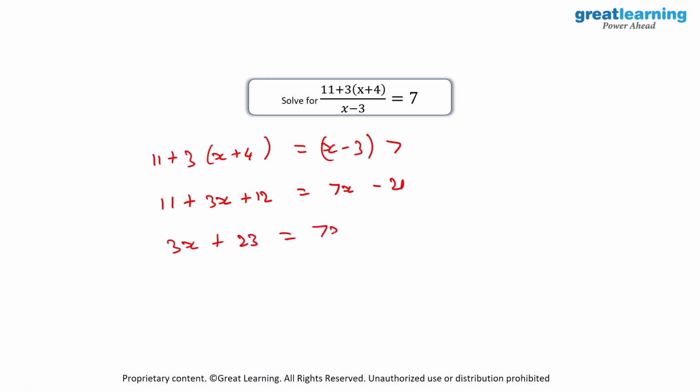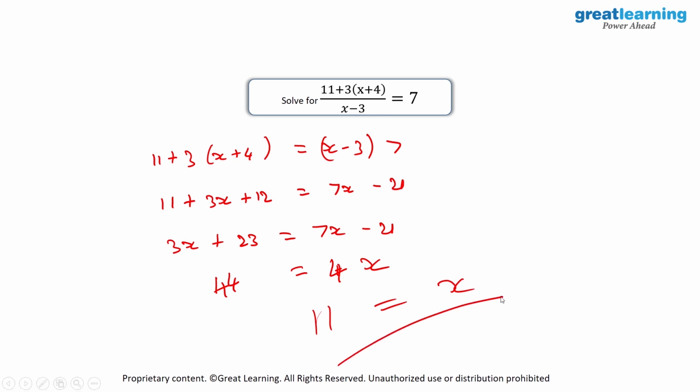And this will be equal to 7x minus 21. So I'll take 3x to the RHS and I'll take minus 21 to the LHS. So on the LHS, we will have 44. And on the RHS, we will have 4x. So 44 divided by 4 gives us a value of 11, which will be the value of x.